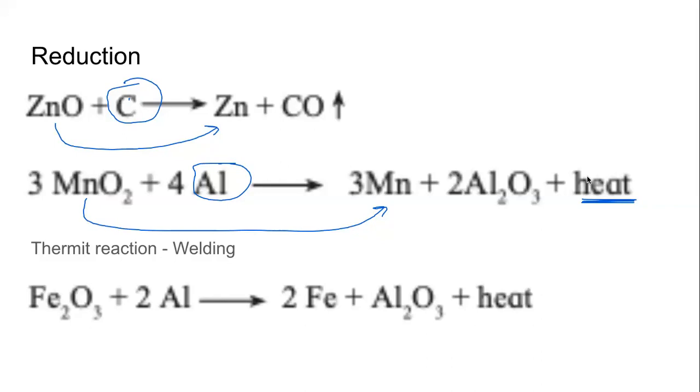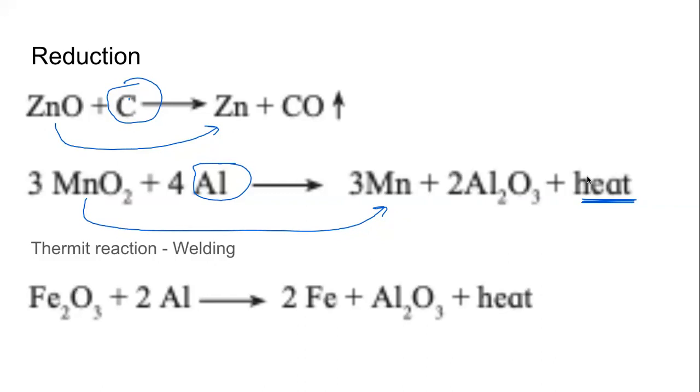And so much heat is produced that this method is also used in another physical process, which is called welding. Welding, we join metals using another metal or the same metal. We use liquid metal to join metals.